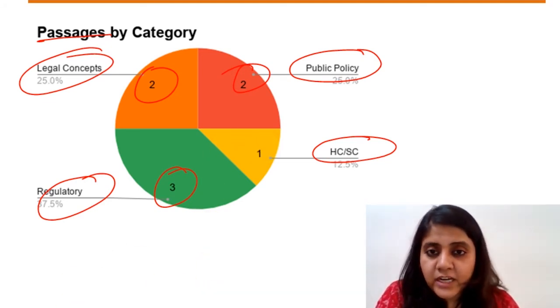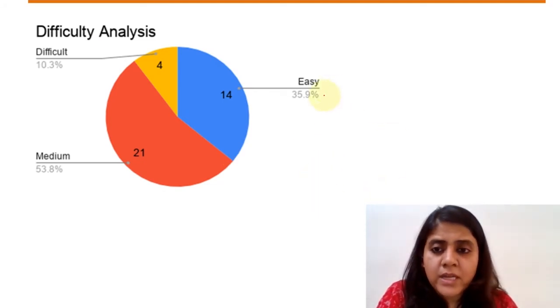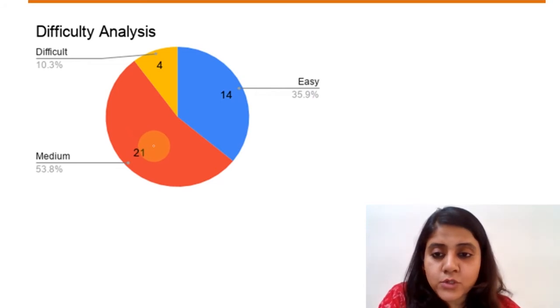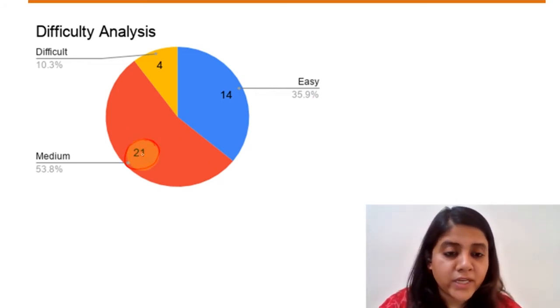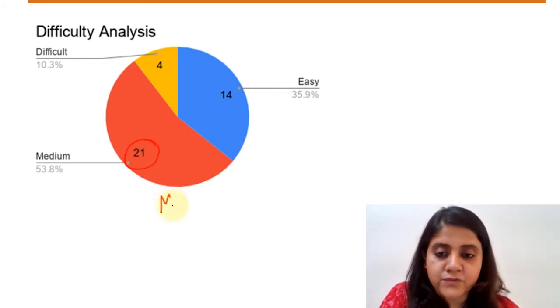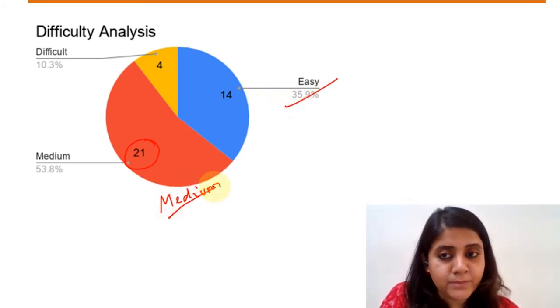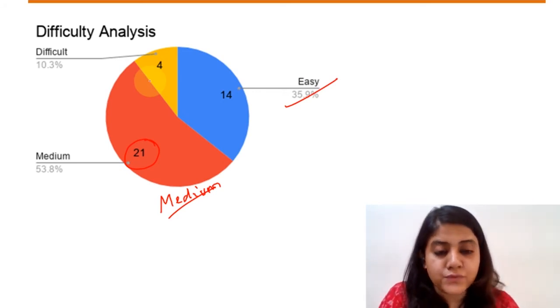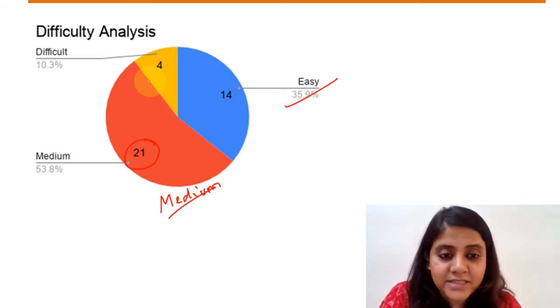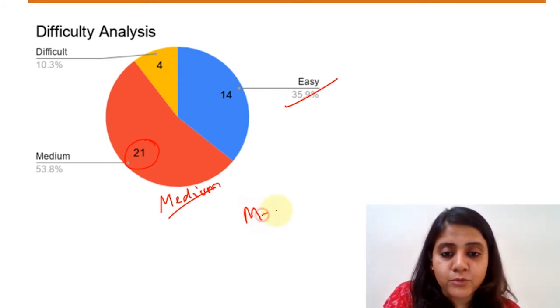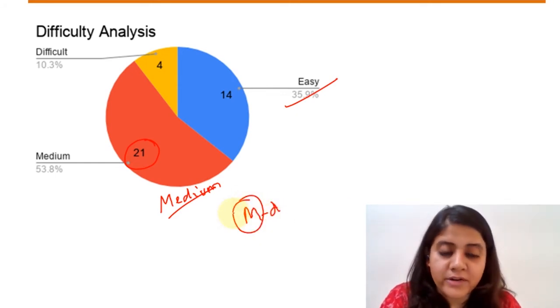Let's take a look at the difficulty level. Now, difficulty level, again, if you see this analysis, close to 21, like nearly or a little more than half of the paper, half of the questions were of medium level, right? 14 questions easy, half of them were of medium level, and you had around 4 questions which were difficult. So overall, if I have to rate this section, I would call it more of a medium to difficult, right? Medium to difficult, more like a moderate level of section, not very easy, but at the same time, not very difficult either, right? So moderate to difficult would have been the level of this section.